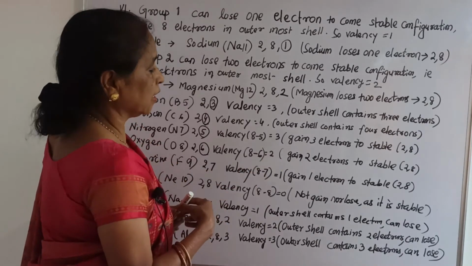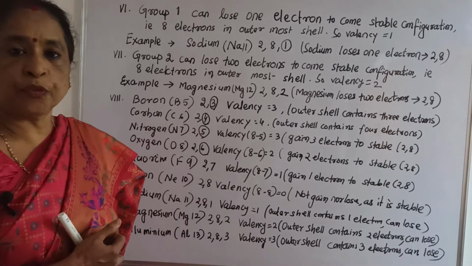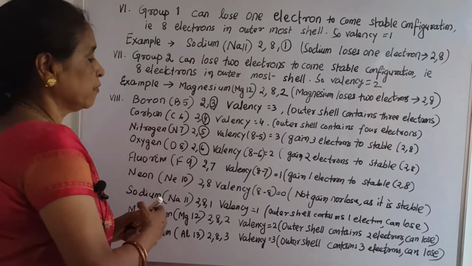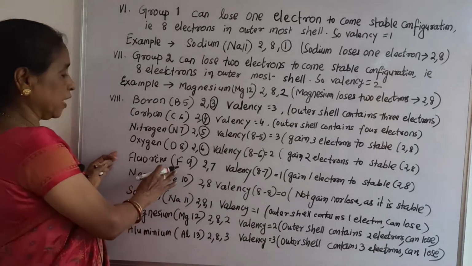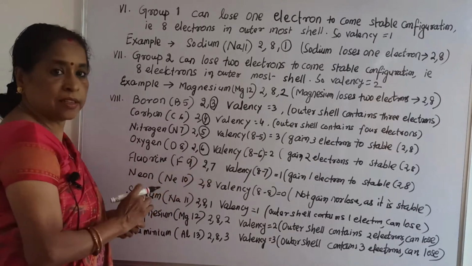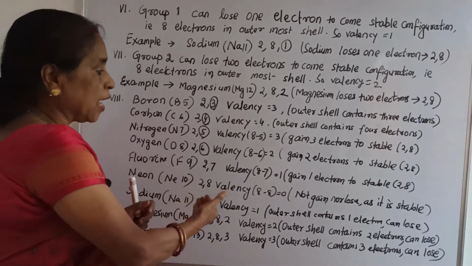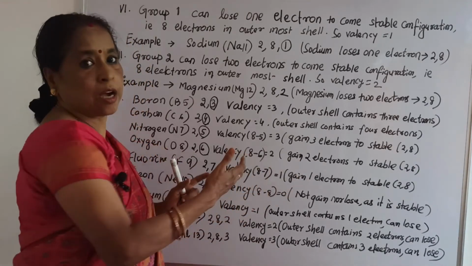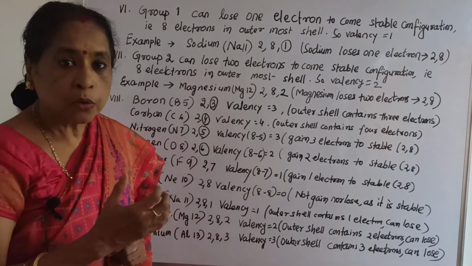That means it can gain 2 electrons to become a stable configuration of 8, that is why 2 is the valency. If you say fluorine, F, 2, 7, here also 7 electrons cannot be lost easily. That is why it can gain an electron to become a stable configuration of 8. So the valency equals 1.